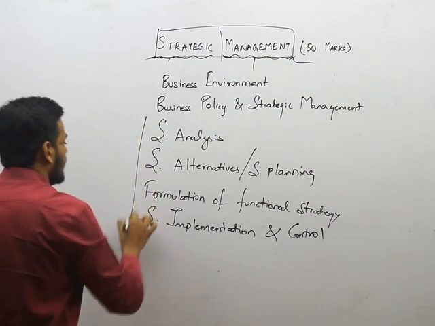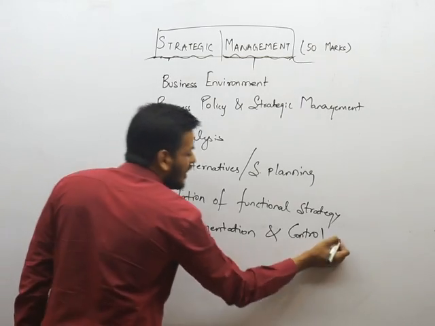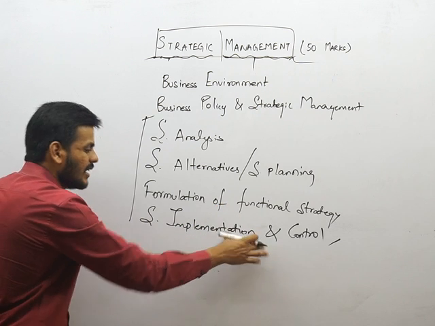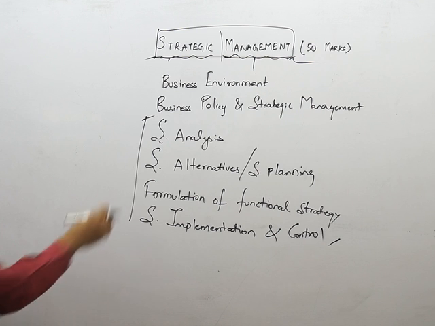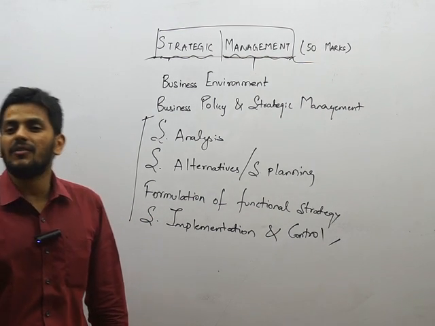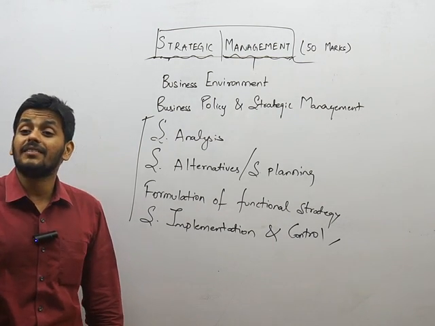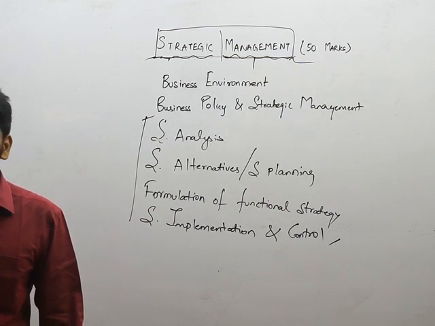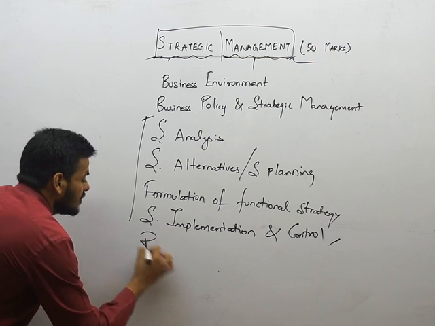So from here to here, this is a set of activities to be done, from analyzing what you are to understanding what you can do and how to correct that. So strategic analysis, planning, functional strategies, implementation and control. All these are your basic tasks to achieve what you wanted to achieve. Then sometimes it is not enough to achieve what you want. You might want to move to the next level. You might have to achieve something which is not there with your competitors, a level where your competitors can't match it, which is called reaching strategic edge.